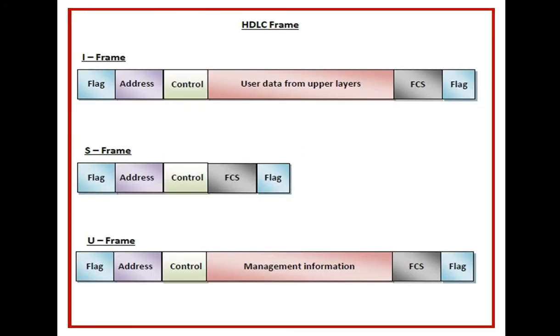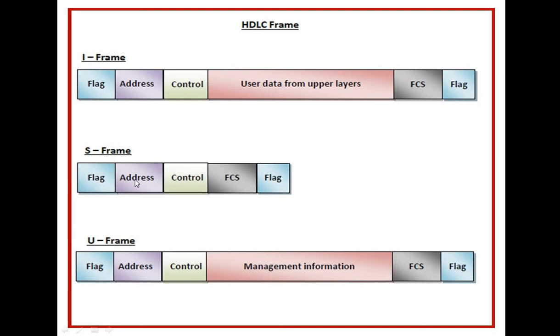So this is the HDLC frame structure. This is the information frame, supervisory frame, and unnumbered frame. So these are the fields contained in the frames. I frame contains flag, address, control, user data from upper layers, FCS, and flag field.